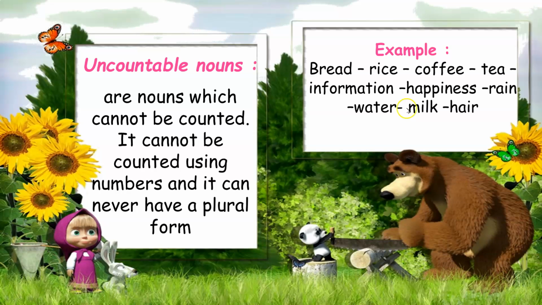I cannot count the uncountable nouns. I cannot say rices. I cannot say coffees, teas. I couldn't add s at the end of the word. I cannot say four rices. I cannot say four coffees. I can say 4 cups of coffee, but I couldn't say 4 coffees. Okay? So, bread, rice, coffee, tea, information, happiness, rain, water, milk, hair.